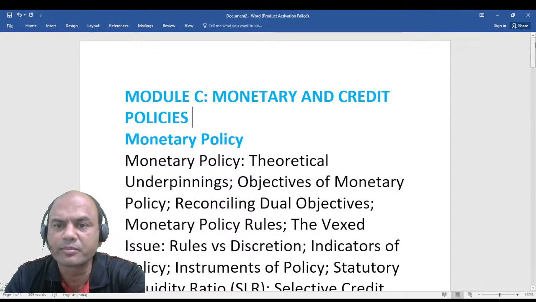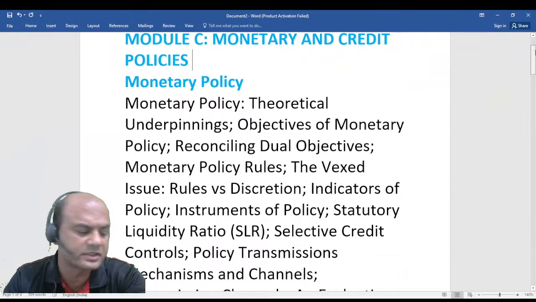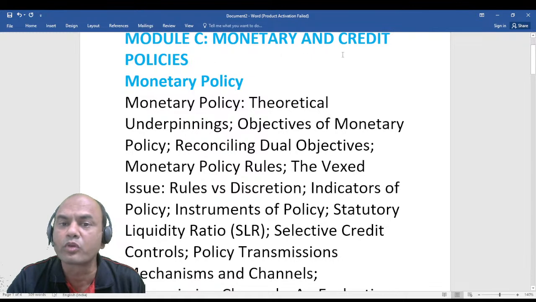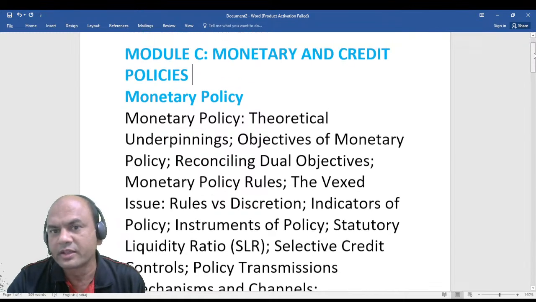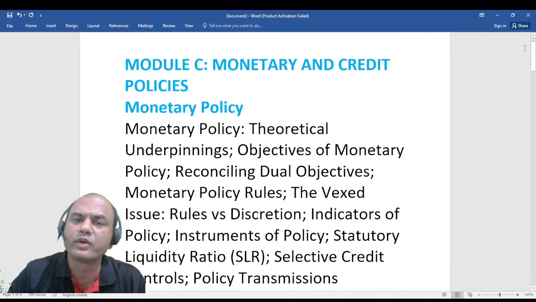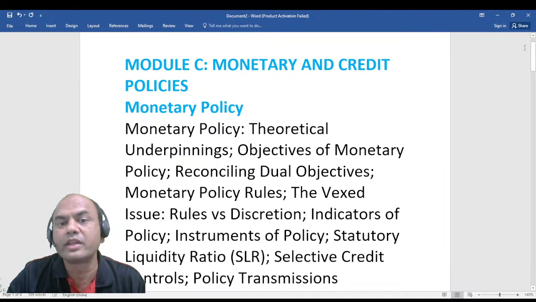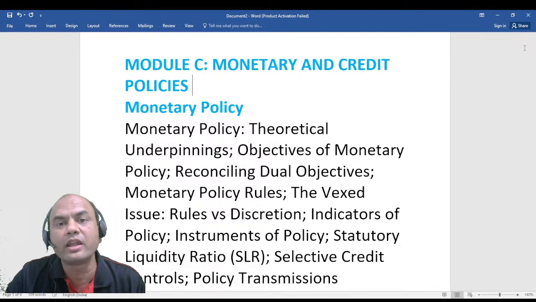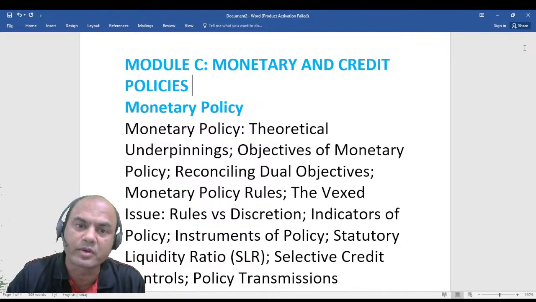This Module C is basically related to the policies of the bank. Monetary policy, credit policy. This is basically related to the core function of the bank. Earlier in Module B, you had supervisory. In Module A, you had general central banking throughout the world. Then in Module B, you had India related issues, supervisory problems.